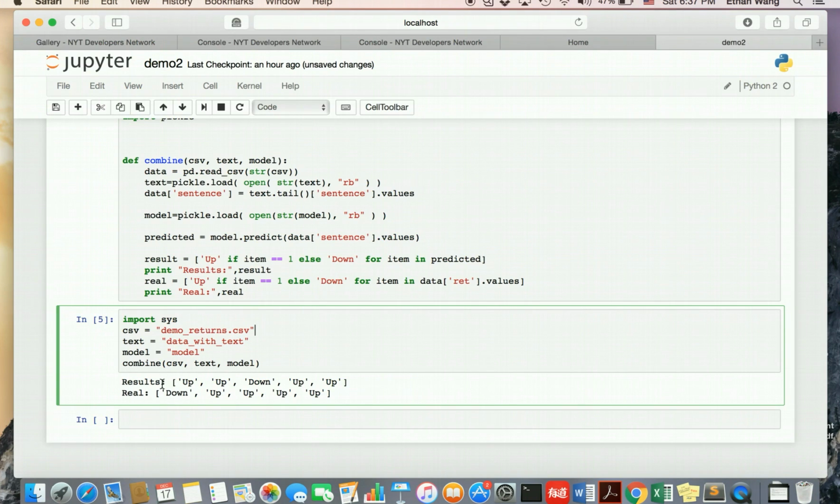We can see that the predictions are up, up, down, up, and up. And as we saw before, the real values are down and 4 ups. And the accuracy is 68%. We can see the prediction is not bad.